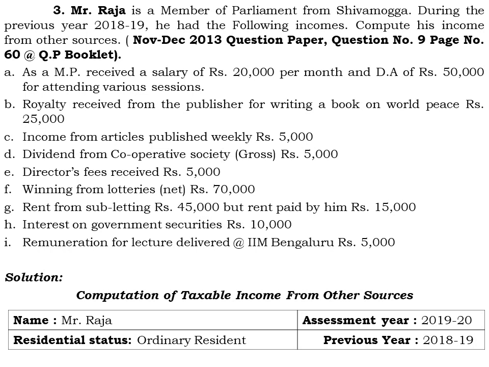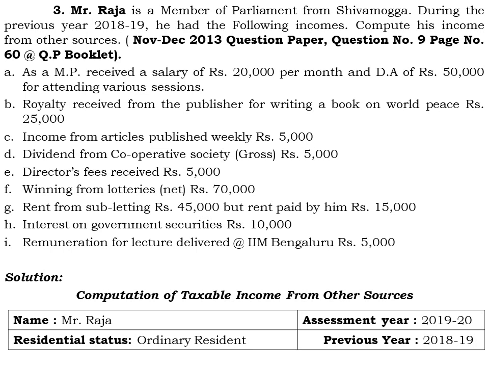And next one, that is rent from subletting, rupees 45,000, but rent paid by him is rupees 15,000. Again Mr. Raja is living in a rented house, and out of that rented house he has sublet the house for rupees 45,000, and the rent paid is rupees 15,000. Again we have to deduct this 15,000 from 45,000, and the 30,000 rupees will be considered as taxable rent from subletting.